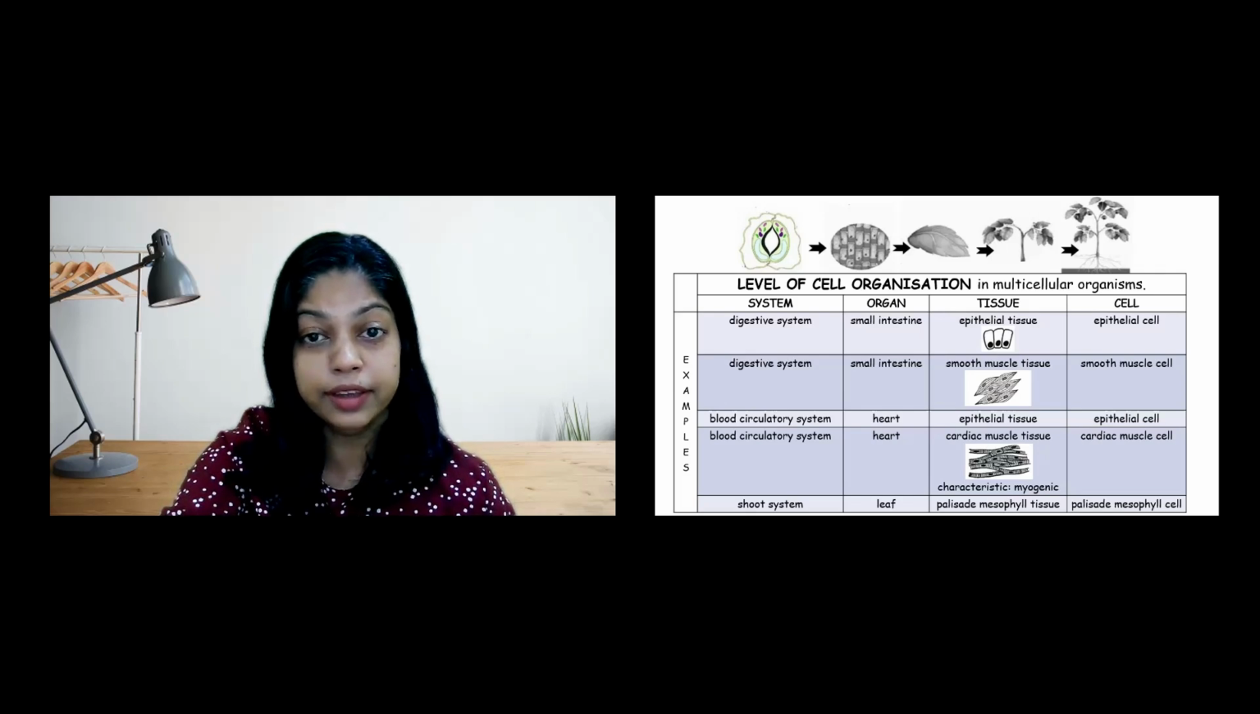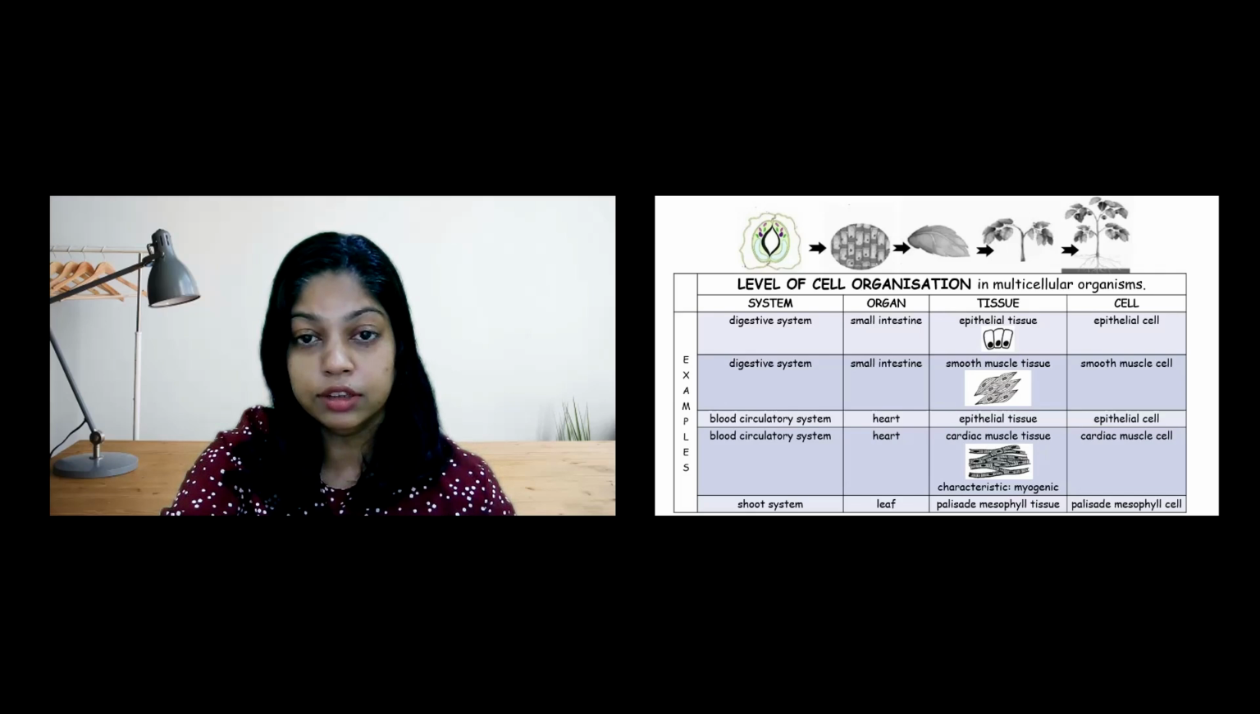For example, the digestive system consists of various organs such as the small intestine. The small intestine consists of various tissues such as epithelial tissue and smooth muscle tissue. Each epithelial tissue consists of many epithelial cells, and each smooth muscle tissue consists of many smooth muscle cells.